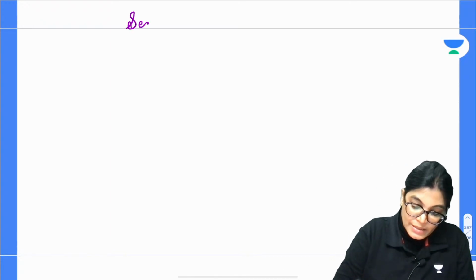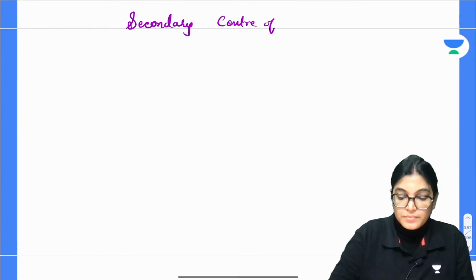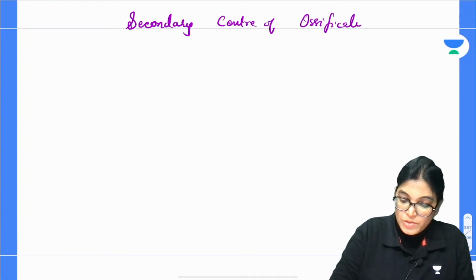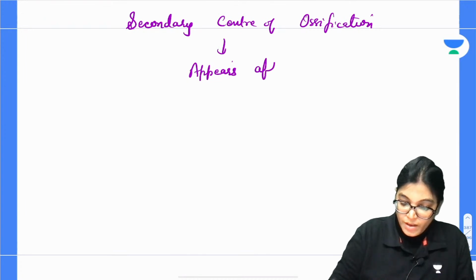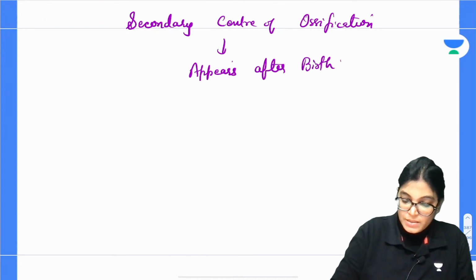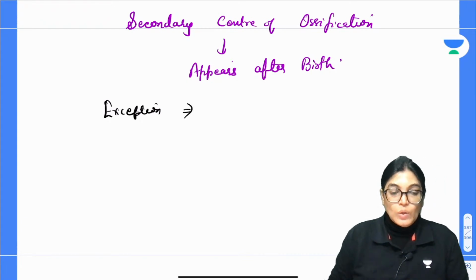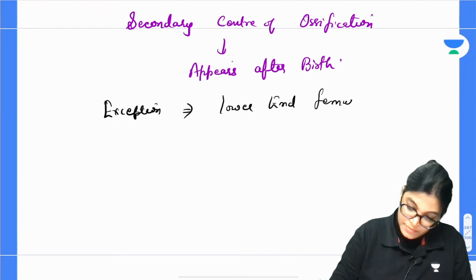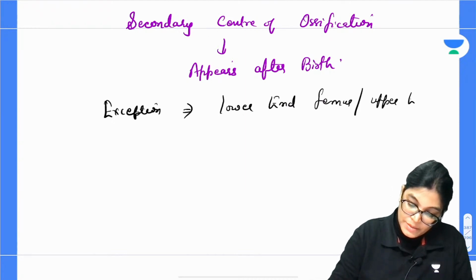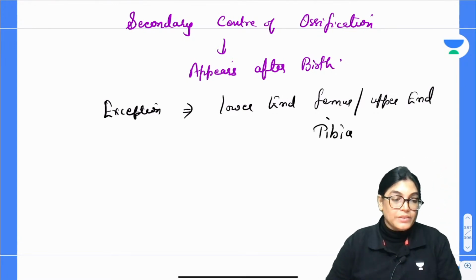So write down: the secondary center of ossification appears after birth, but in this category also we have an exception. The exception is the lower end of the femur and the upper end of the tibia.